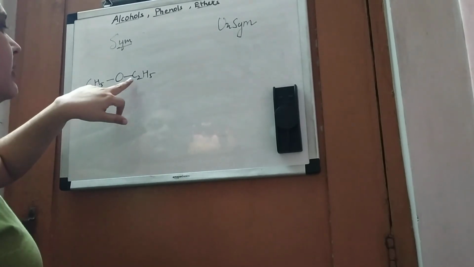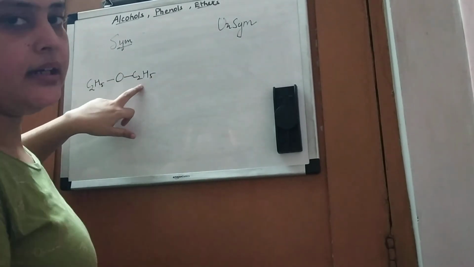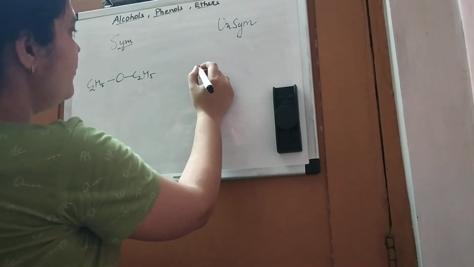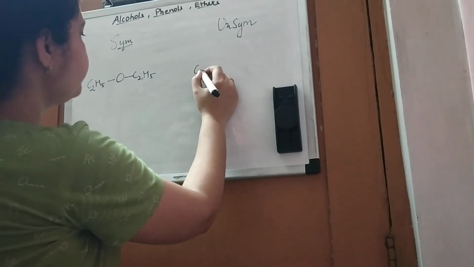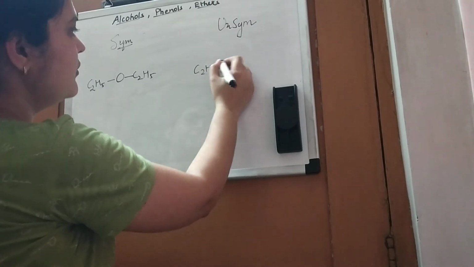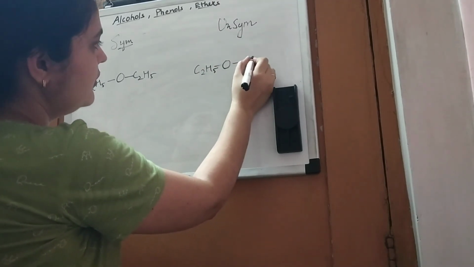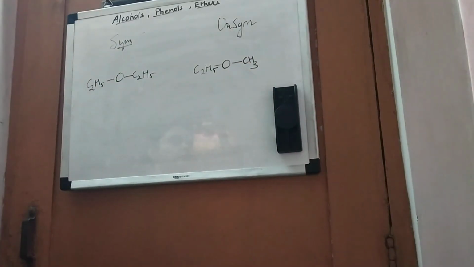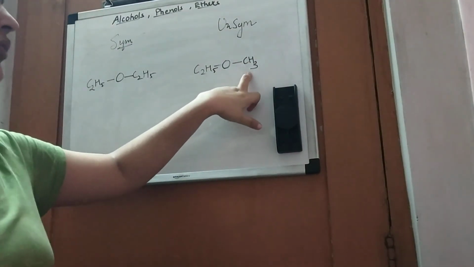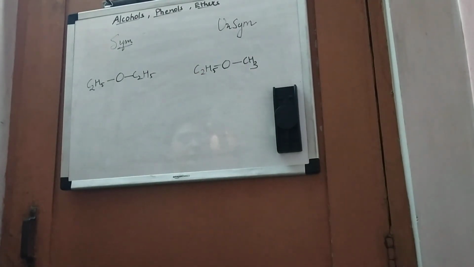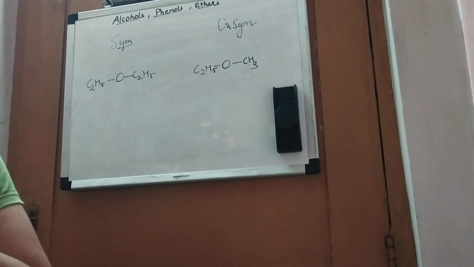Or if the other alkyl group is changed or aryl group is changed, then we will say it as unsymmetrical, because here on one side there is methyl group and on one side there is ethyl group. So this was about the classification.